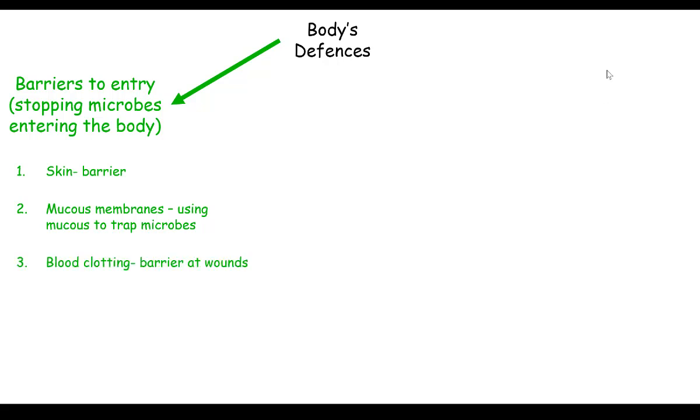There's also blood clotting. So when you get a cut, a blood clot forms and it forms a barrier at wounds. Otherwise, if this didn't form, there's basically a big wide open door where pathogens could enter the bloodstream. So your blood clots, not only to stop you bleeding to death, but also to act as a barrier to any pathogens. We've also got stomach acid, which kills any bacteria or microbes in our food. And there's also enzymes in tears, which will also break down and kill or destroy any pathogens.